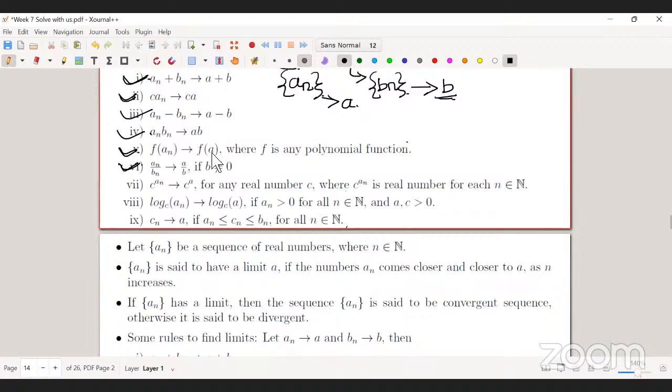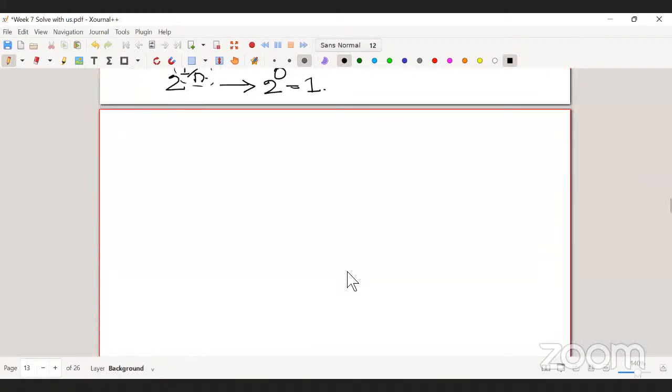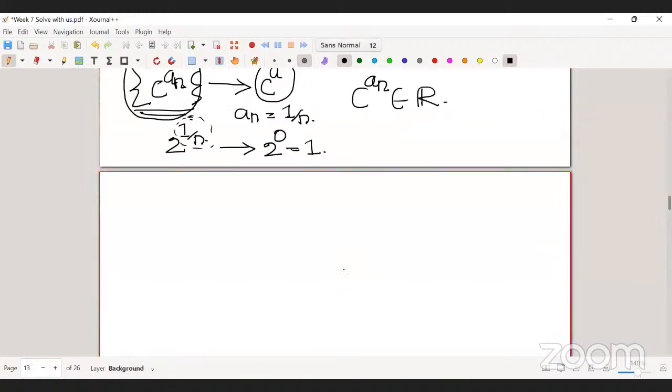So the next one is again the same thing. The log preserves the limit. Here, suppose you have a sequence An which converges to 1, and one more condition, that each term of the sequence is positive.